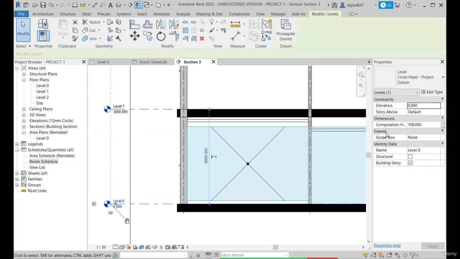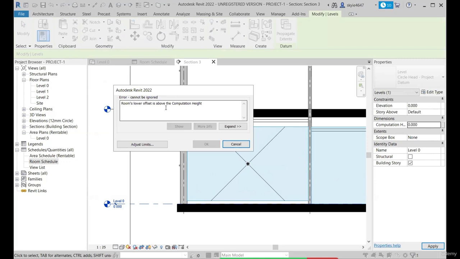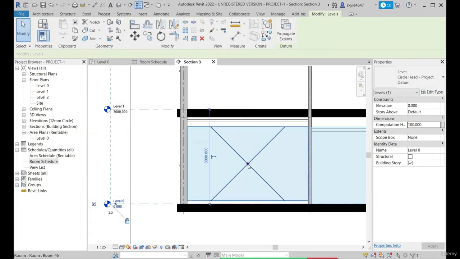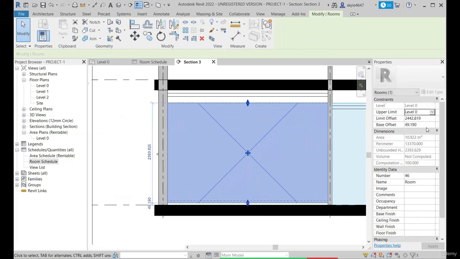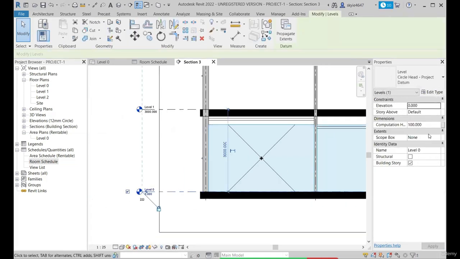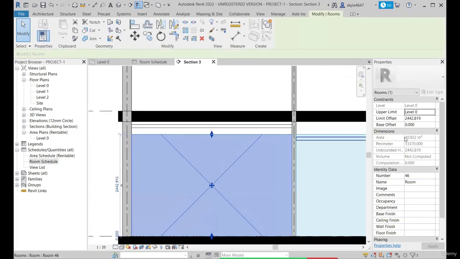Okay, if you want to make any changes to the offset or the base offsets for the room, you can do it by selecting its respective level and checking the computation height. If I set it back to 0, then I will get an error because the room's lower offset is above the computation height. Computation height is set to 0 and the base offset for the room is set to 100, so both should be practically at the same location. So if I put it back to 0, then I can change the computation height back to 0, so there won't be any error. So in this way, the base and top offset works.